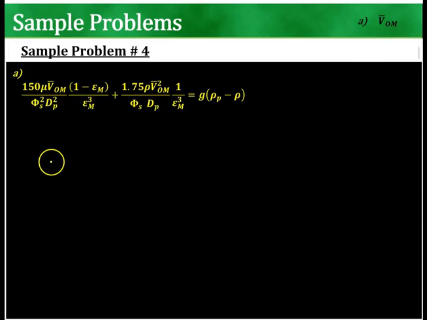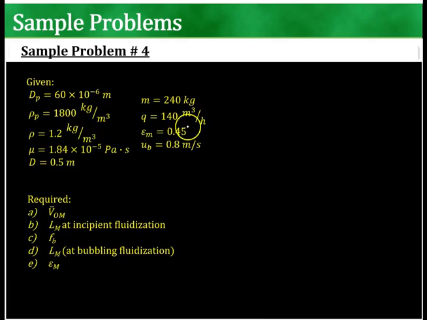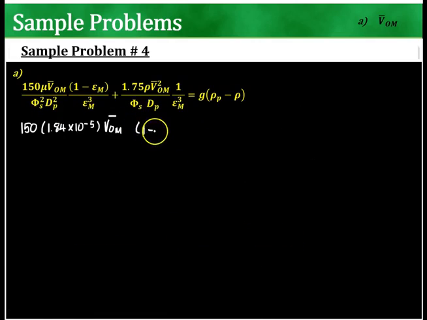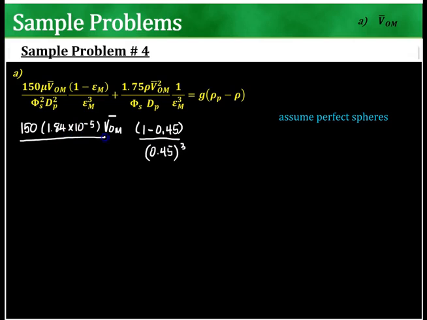So we have to solve for the VOM. Let's just plug in the values. This one, 150 times 1.84 times 10 to the negative 5 and then VOM, 1 minus, at the incipient fluidization, 0.45. So 0.45 over 0.45 cubed. It's a perfect sphere, so that means the sphericity is 1.